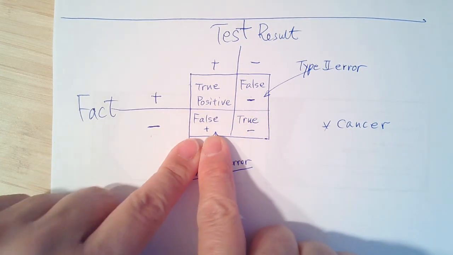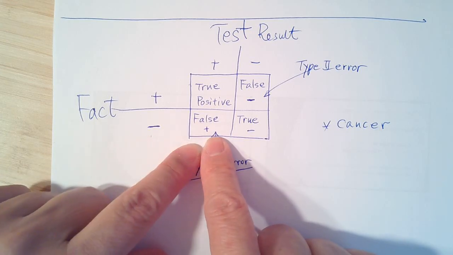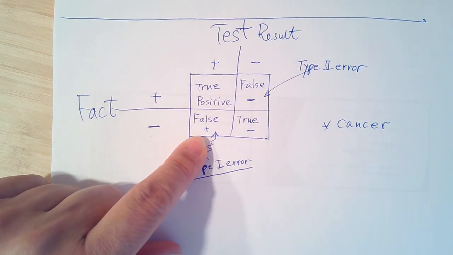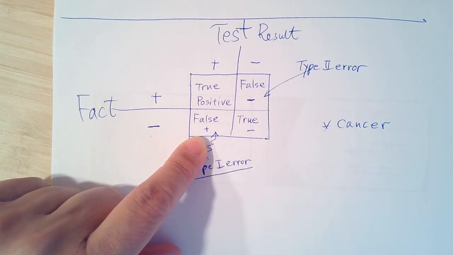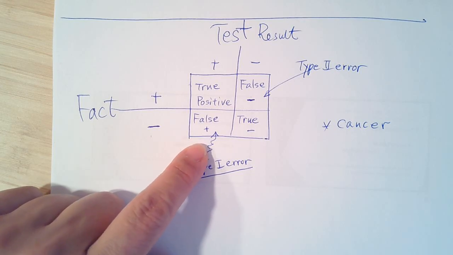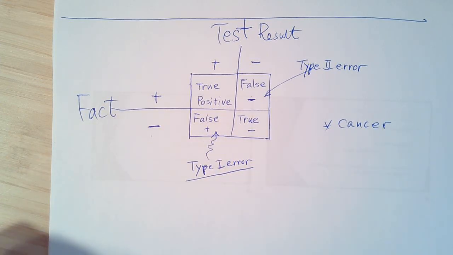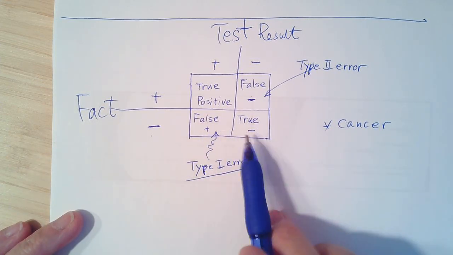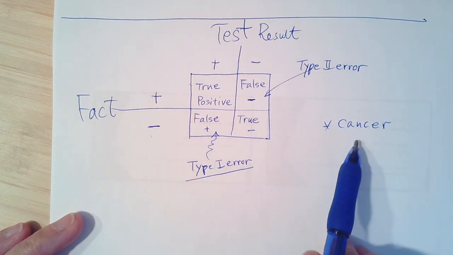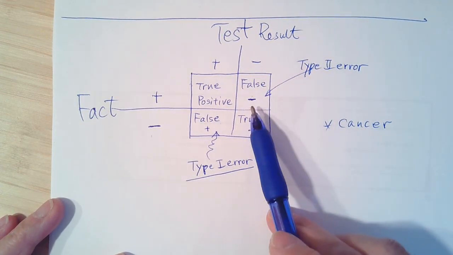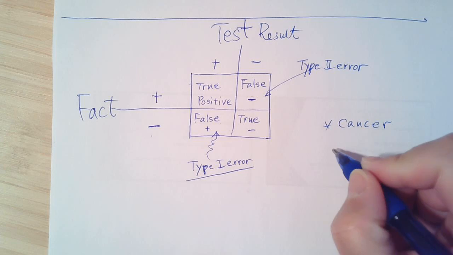For those people who do not have cancer, but the test shows positive, what is he going to do? He probably will do the test again, or run different tests, or go to a second doctor, get a second opinion, or do something else. There's some way that he is going to find to resolve that. So in the end, he becomes a true negative. So in cancer detection or cancer diagnosis, we would think the type 2 error is more serious. So we're going to control that. All right, so this is the cancer situation.